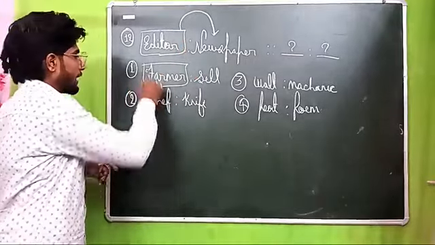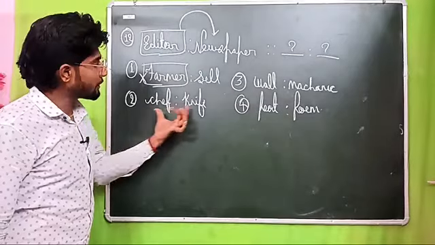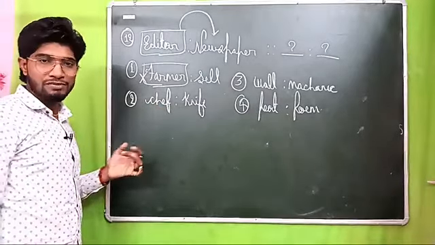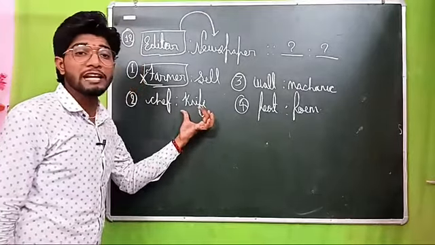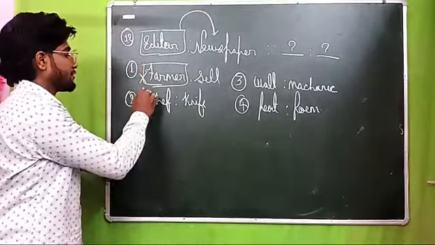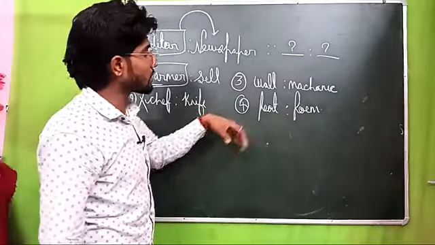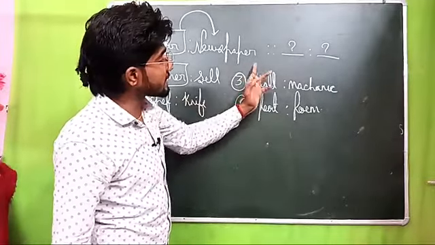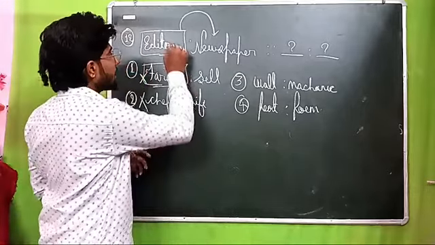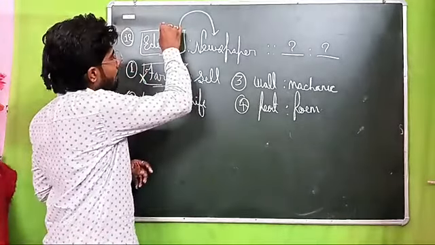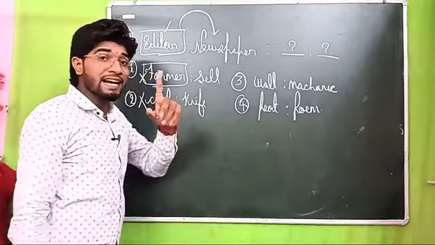No beta, wrong. Here check chef and knife. Chef is the name of a profession, and knife is the name of a thing, there is no such relation, beta. Yes. Third option: wall is constructed by mechanic. Yes, right, but understand one thing: here the name of the profession is at the first place.